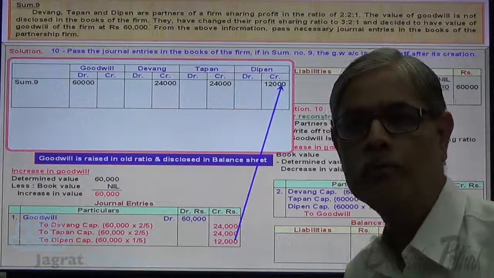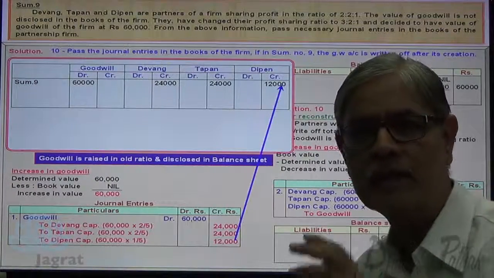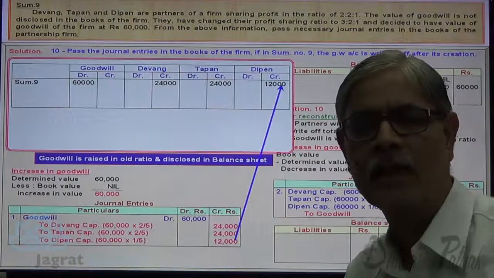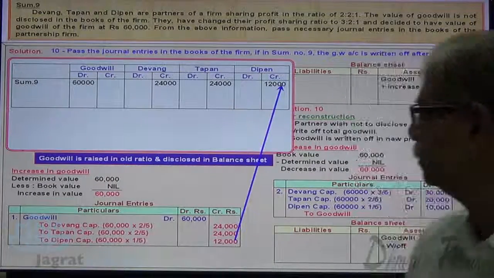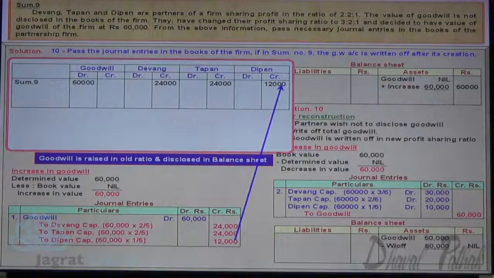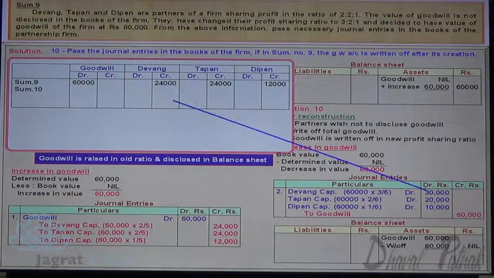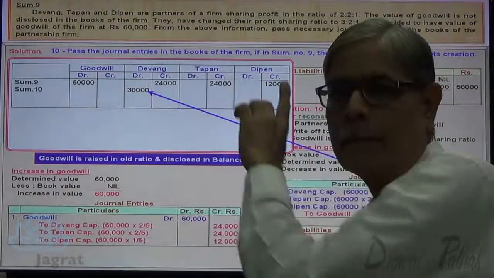Now I want to demonstrate the effect of second journal entry wherein goodwill is written off. Observe it. Devang capital account debit 30,000. This is the journal entry as per sum number 10.